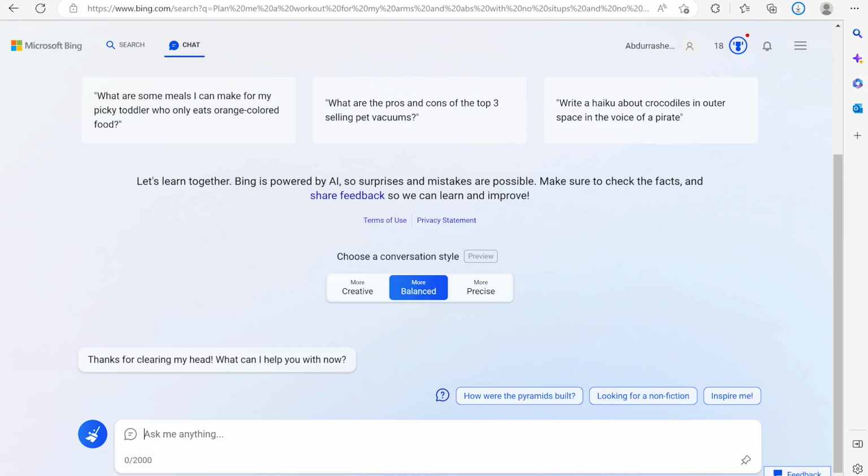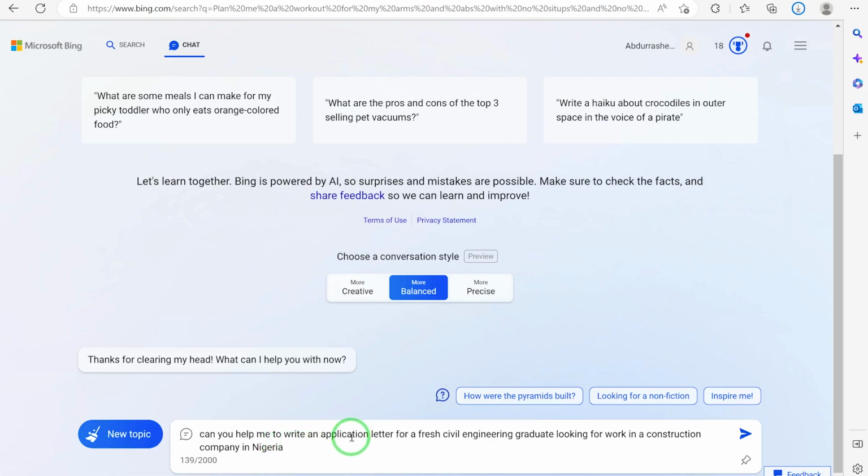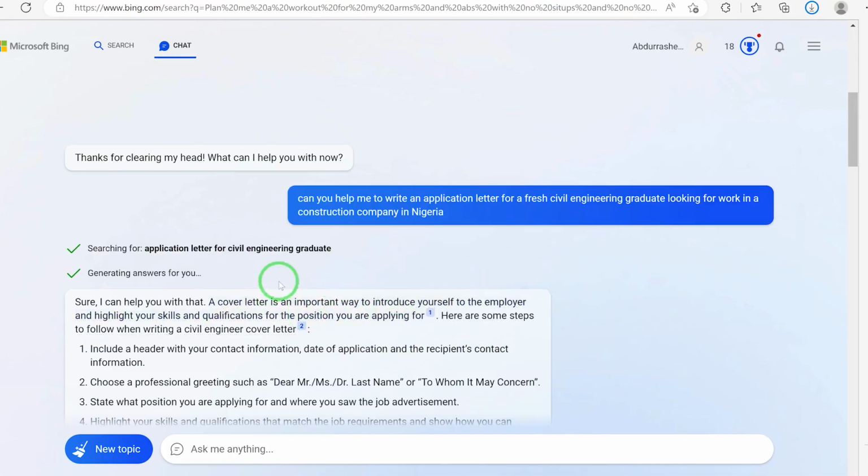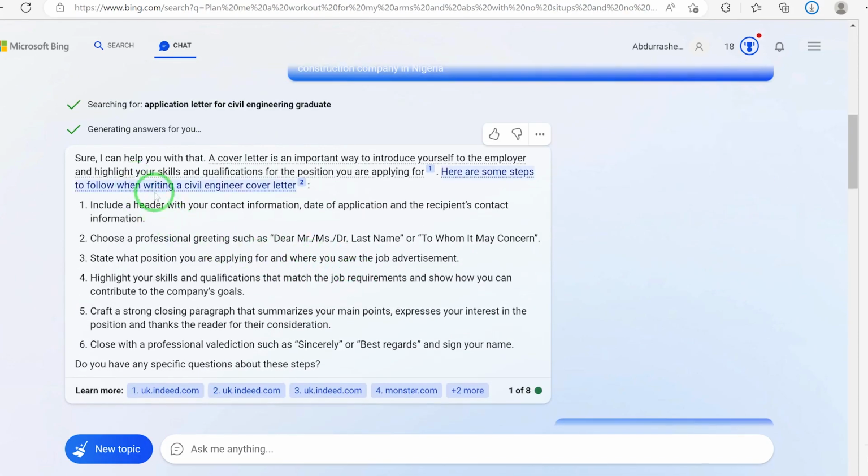So you can just ask: can you help me write an application letter for a fresh civil engineering graduate looking for work in a construction company in Nigeria? So let's see what it has given me, the sample response. You can see, "Sure, I can help you with that."